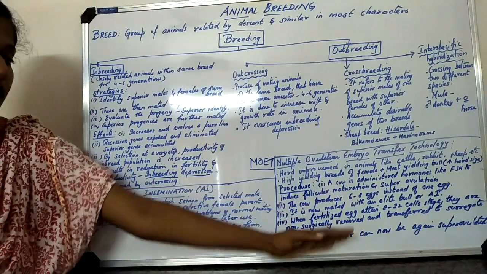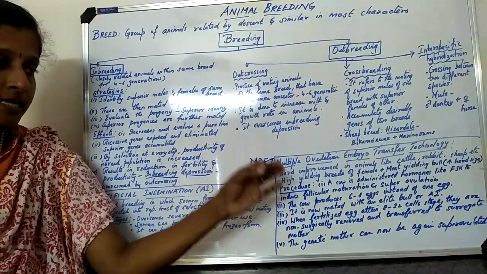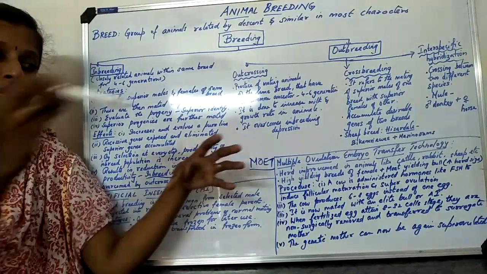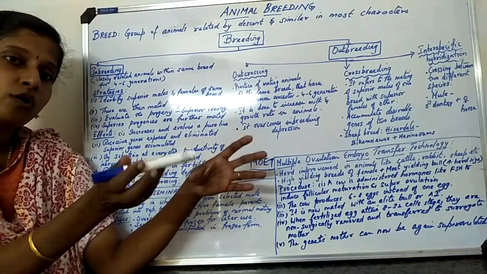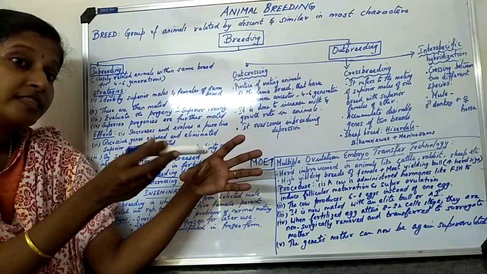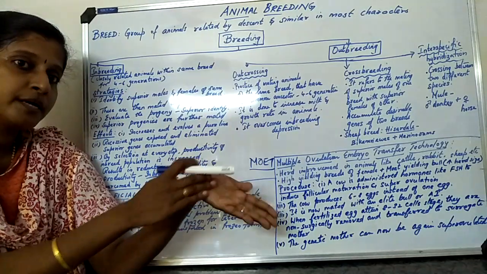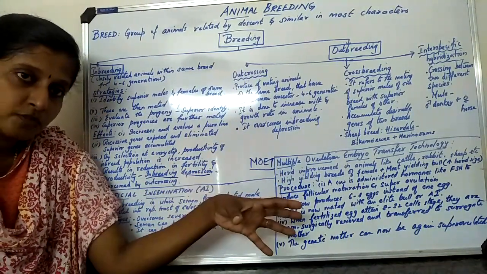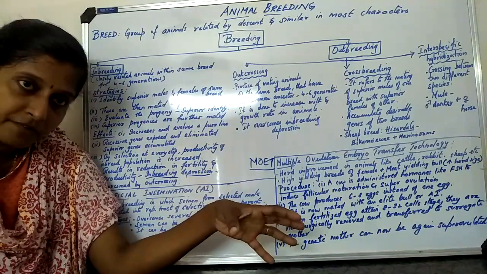So first I am selecting a cow, she is administered a hormone, and they are super ovulating. I am artificially inseminating her or allowing her to mate with a good quality bull, the sperms will go and fuse, and 6 to 8 eggs will be produced. The eggs will start dividing.